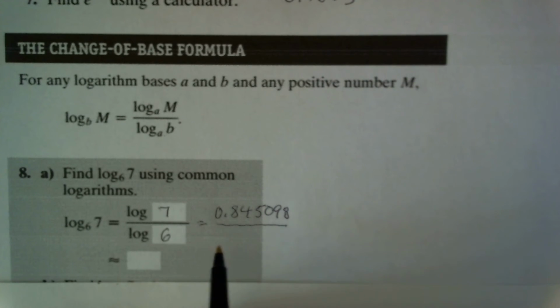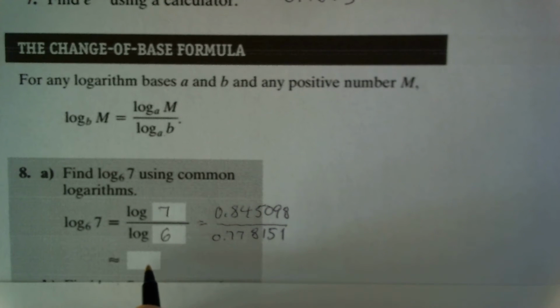So the log of 7 is approximately 0.85098. Of course, we rounded it up, and then the log of 6 is approximately 0.77815.